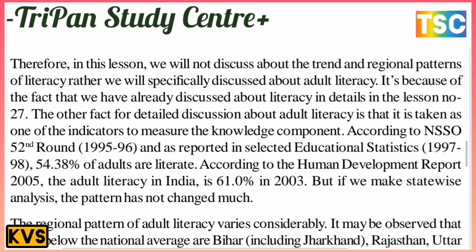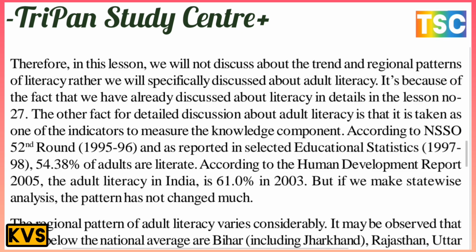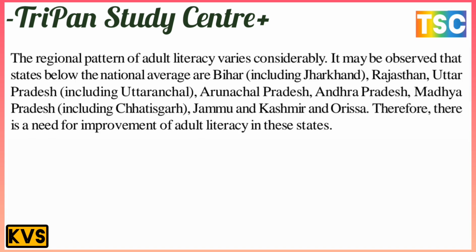According to the NSSO 52nd round, 1995-96, and reported in Selected Educational Statistics, 1997-98, 54.30% of adults are literate here. According to the Human Development Report 2005, the adult literacy rate in India is 60.0 in 2003. But if we make a state-wise analysis, the pattern has not changed much. The regional pattern of adult literacy varies considerably.